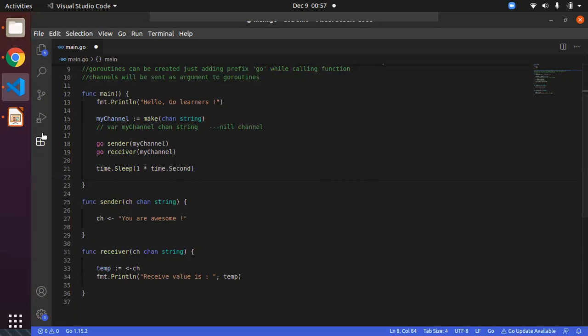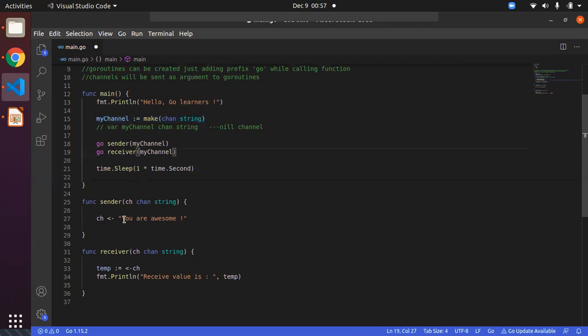So the make method, parenthesis, and you use the keyword chan, which represents the channel. And you mention the type of data that you are going to send inside the channel. Whenever you create a channel, you need to mention what kind of data is going to flow inside it. In our case, we are creating a channel and mentioning that we are going to send data of type string. We are giving it the name my channel using the shorthand notation. In this way, we create the channel and we have the channel variable my channel.